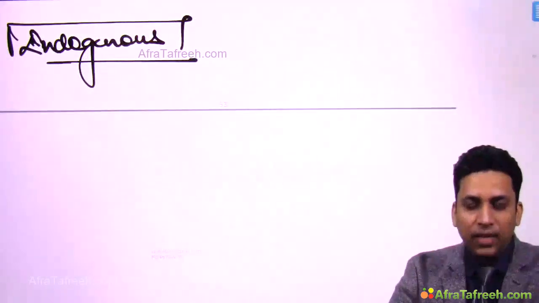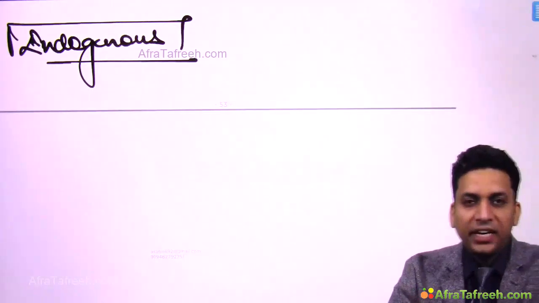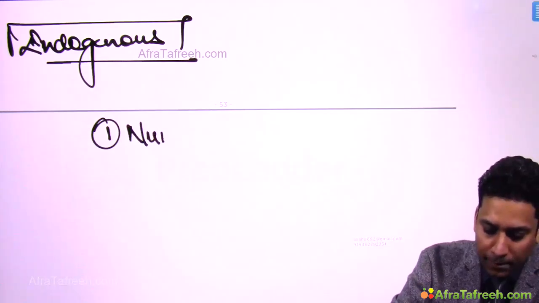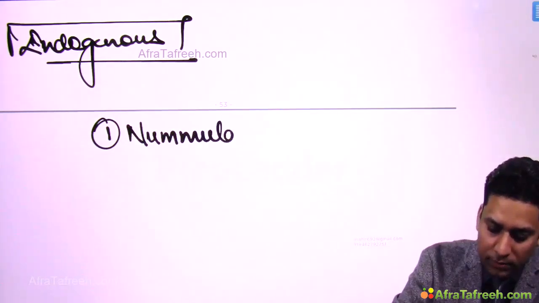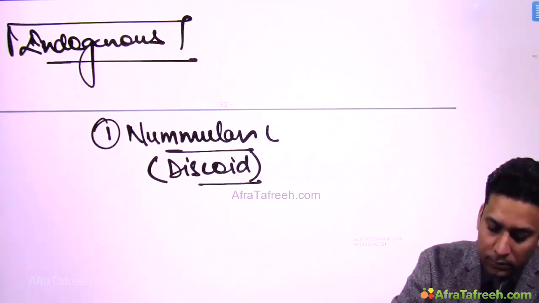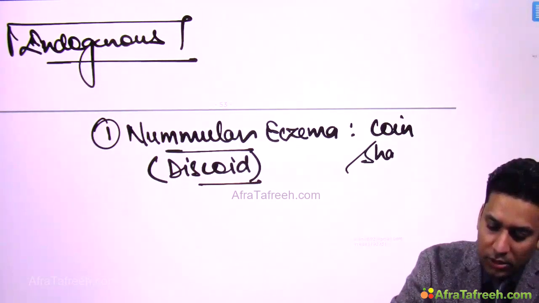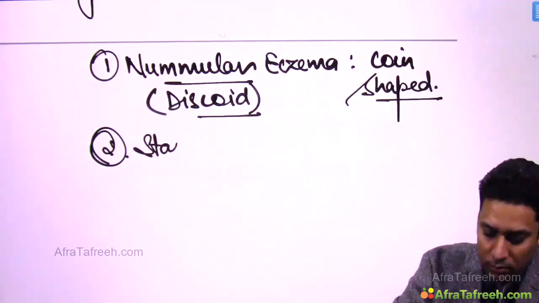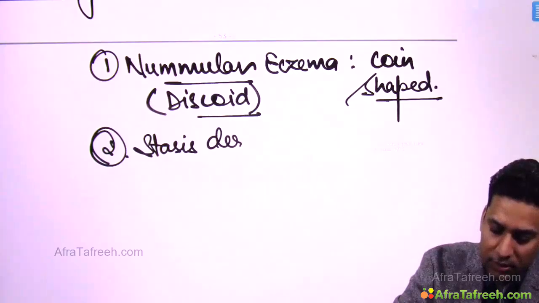Next is endogenous type of eczema. Now there are so many examples of endogenous type of eczema, like nummular eczema, which is also known as discoid. In this type, coin shaped lesions are seen. Stasis dermatitis.